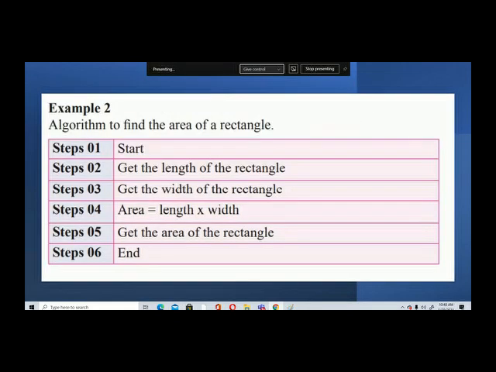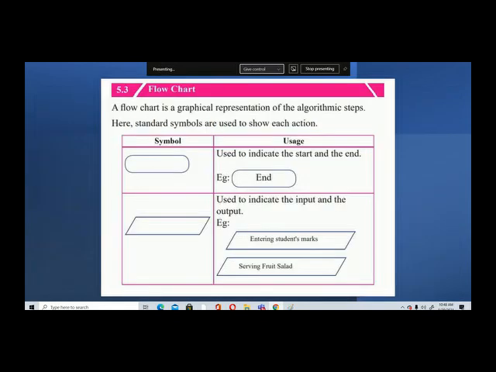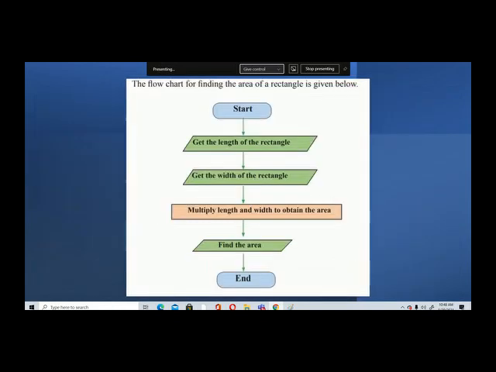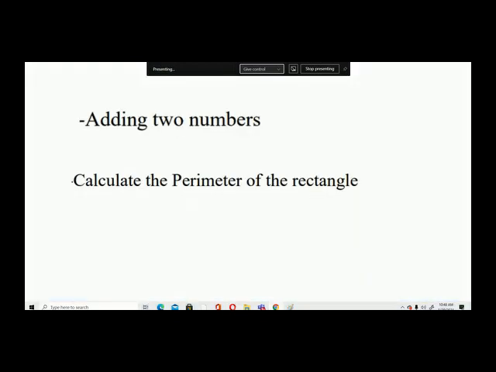This way that we show it using steps is an algorithm. This is the algorithm of finding the area of a rectangle. But it is way easier to show it using a flow chart. That is very easy to understand, right? Then these are the two activities that you should do.